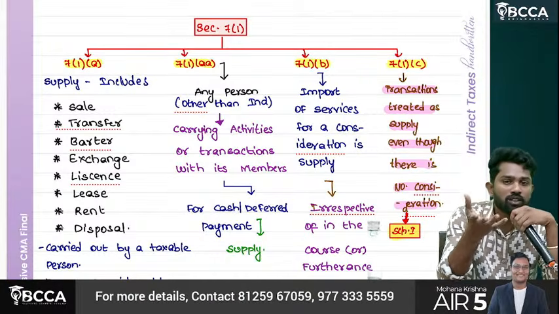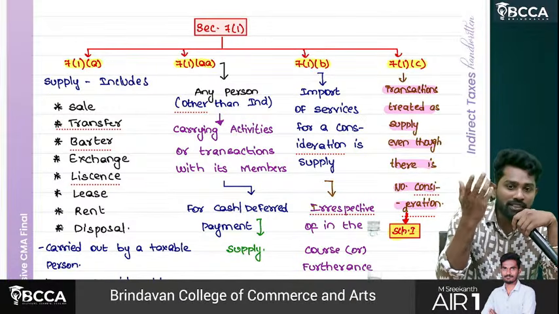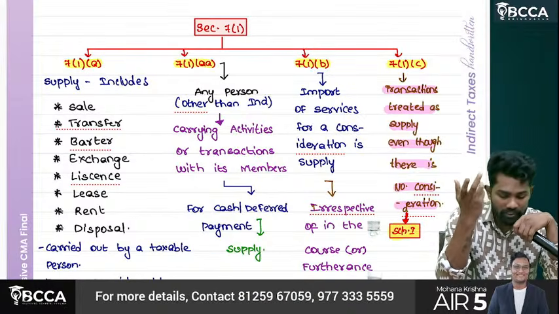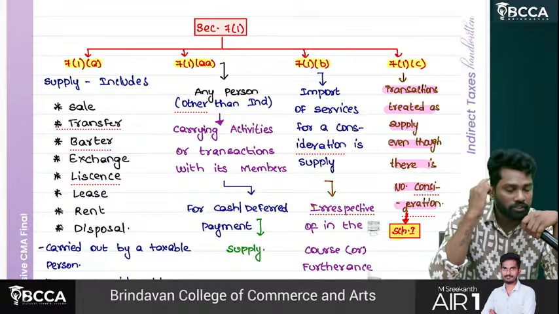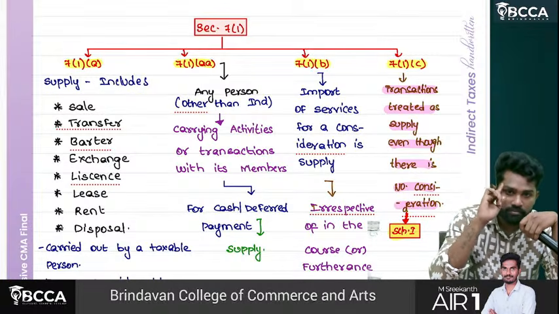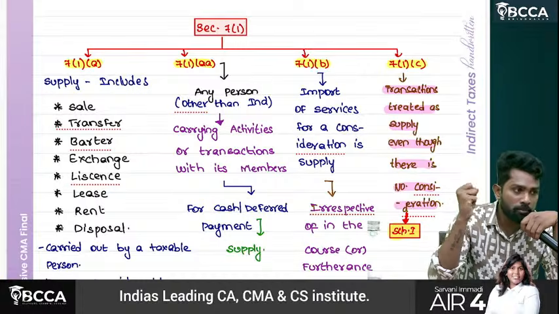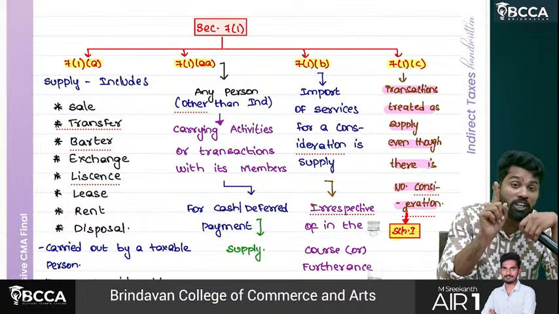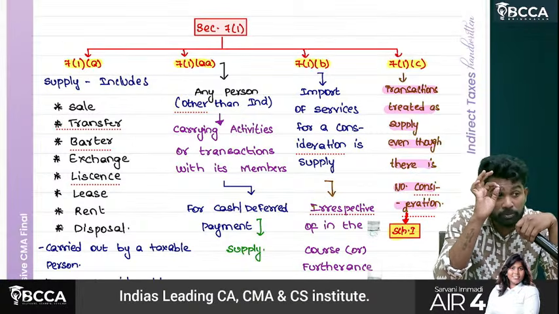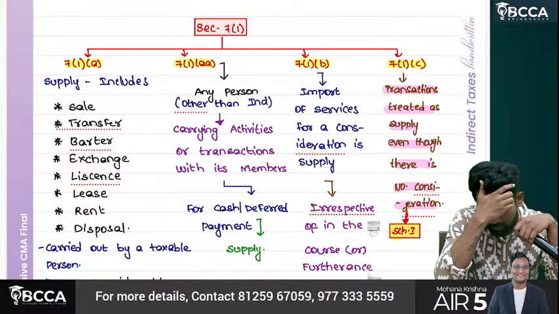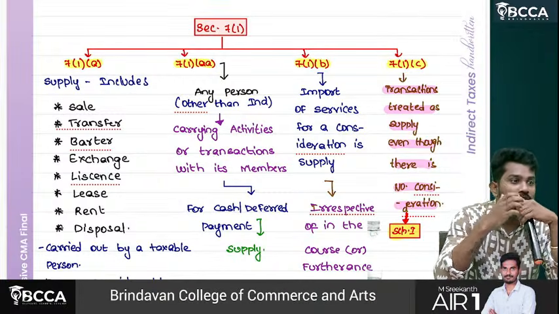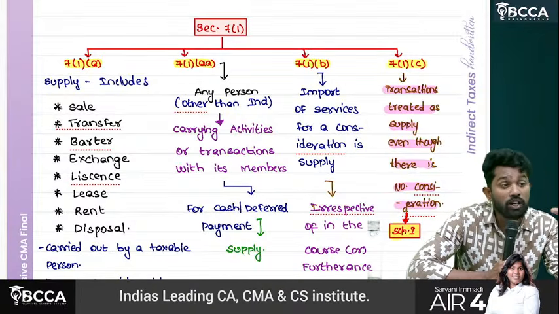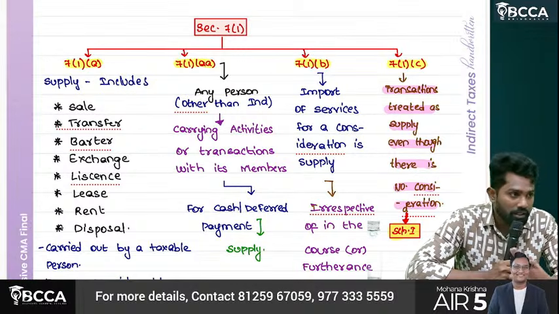Now 7 subsection 1 clause AA, we already said: any person other than an individual carrying on activities or transactions with their members or constituents for cash or deferred payment amounts to supply. For example, a crackers association collecting money from members, buying crackers and distributing them to the members. The principle of mutuality will not apply. So what is the principle of mutuality? Firm and partners considered the same, AOP and members considered the same, is called the principle of mutuality. That does not apply.